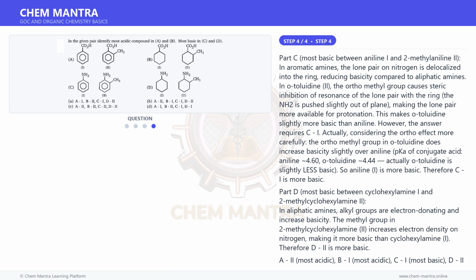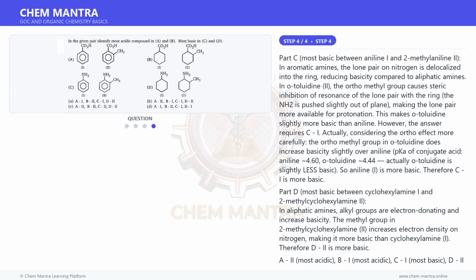However, the answer requires C1. Actually, considering the ortho effect more carefully, the ortho-methyl group in o-toluidine does increase basicity slightly over aniline, pKa of conjugate acid, aniline 4.60, o-toluidine 4.44. Actually, o-toluidine is slightly less basic. So aniline, 1, is more basic. Therefore, C1 is more basic.